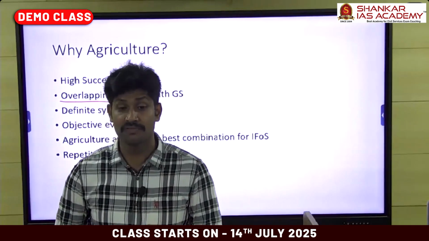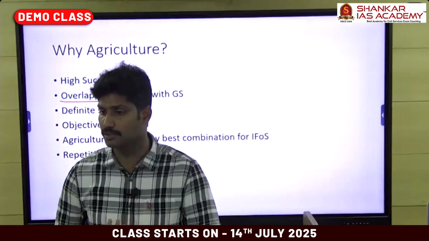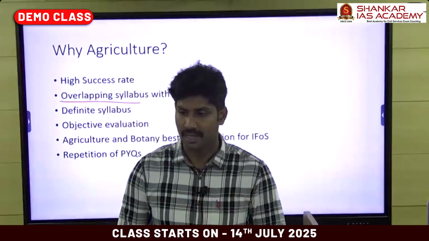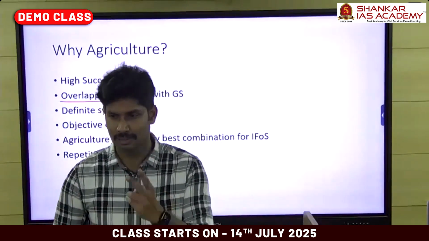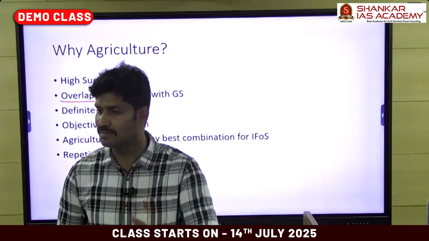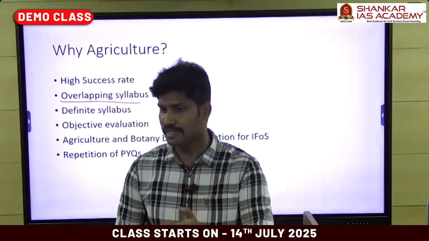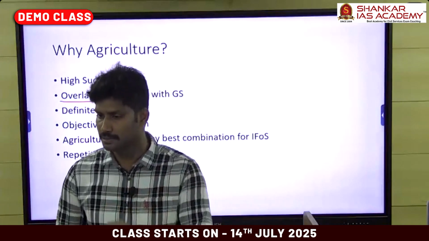Regularly, they are asking 4 questions, 2 short questions and 2 big questions. So totally 50 marks: 2 big questions for 30 marks, and 2 short questions for 20 marks. So 50 marks every year from agriculture. And those questions are technical. Out of 4 questions, 2 are technical, directly from the syllabus of our agri subject. And in the prelims also, we can expect 4 to 5 questions purely from agriculture.